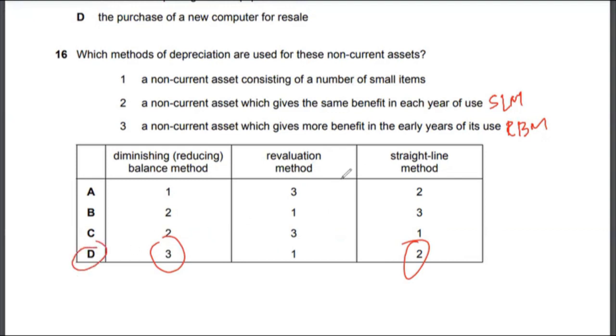If you can determine the method for any two of these, then you can attempt this multiple choice question fairly easily. You don't need to know which method is being used for all 3 assets. Only 2 will be more than sufficient to answer the question in this case.